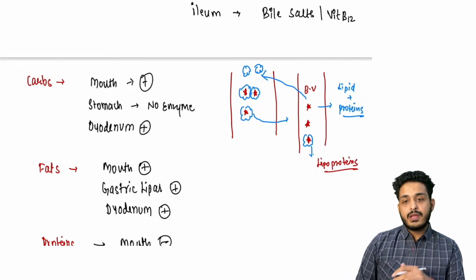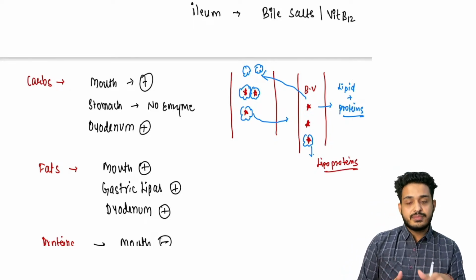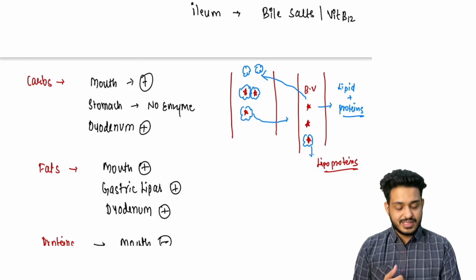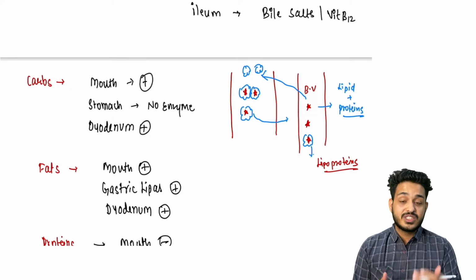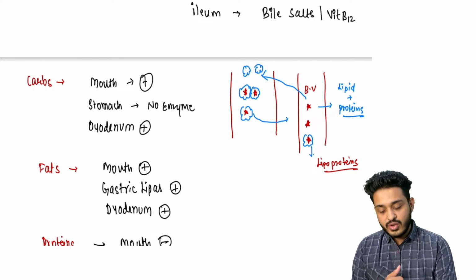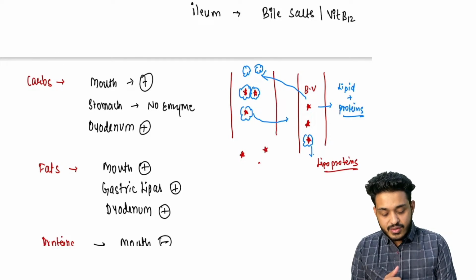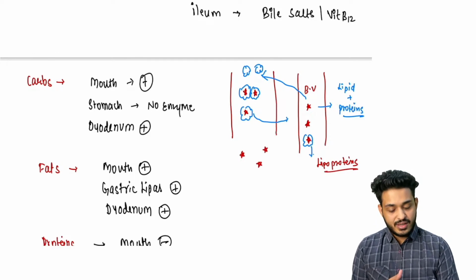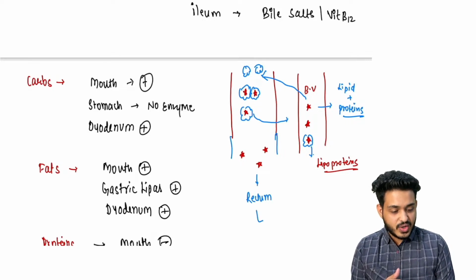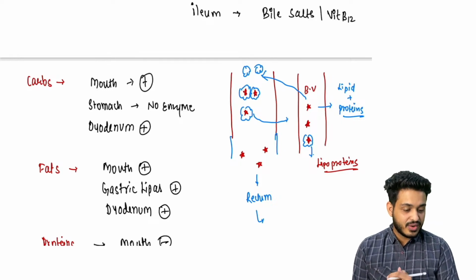You understand? So if you understand this particular thing, suppose this bile is not coming. Some patients are having a specific disease. Suppose there is a problem with the bile or with the liver. What is going to happen? These fat particles, do you think they are going to come into the blood vessel? No, they are not. They are going to go out through the rectum, and this particular thing is known as what? I want your answer.